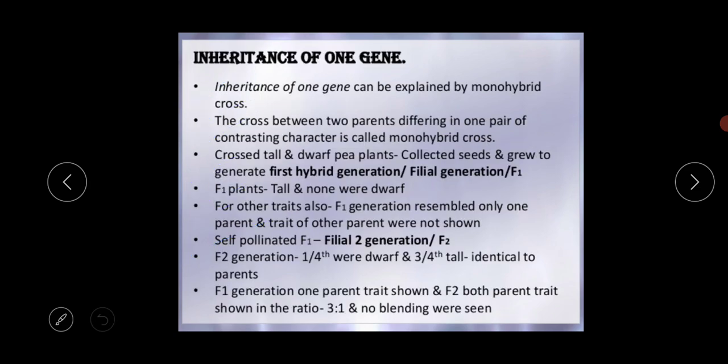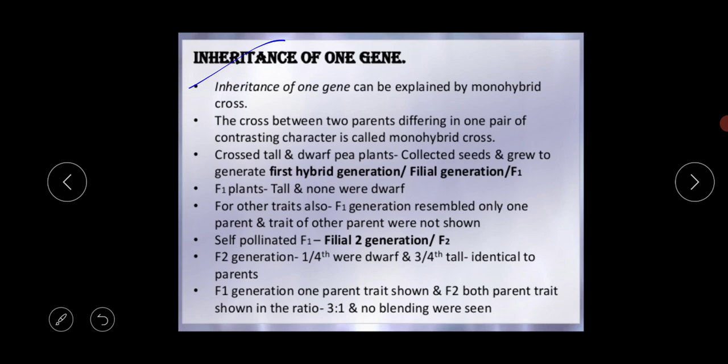So what is the meaning of the monohybrid cross? Before starting this discussion, you should know the inheritance of one gene theory. First of all, I think all of you know that the gene is the main hereditary substance. Generation after generation, this gene is transferred from parents to offspring, and this is solely a unidirectional pathway.